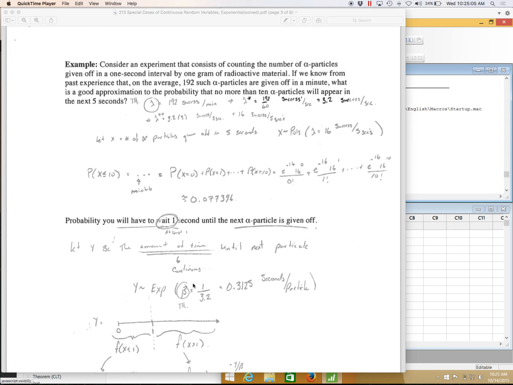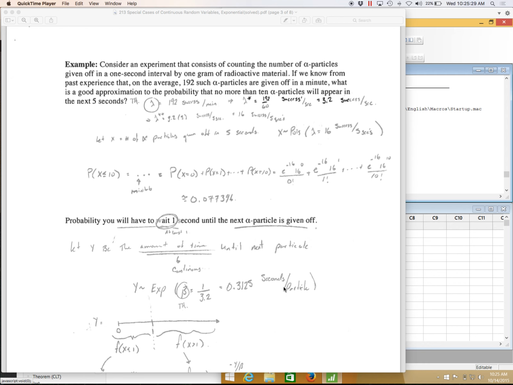So what is the beta? If I want it in terms of seconds, let me just remind you up here, when I found successes per second, I found that 192 successes per minute was equivalent to 3.2 successes per second. When you're talking about exponential, we want the inverse.